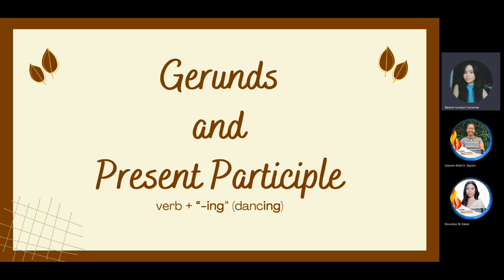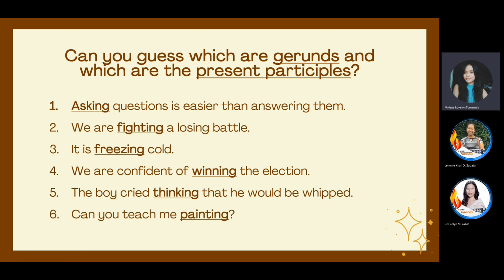So how can we say that? When we see a verb that ends with ing, we call it a gerund or a present participle. Yes, we can form them the same way by adding ing at the end, but their functions are different from each other. So let's try to observe these sentences.